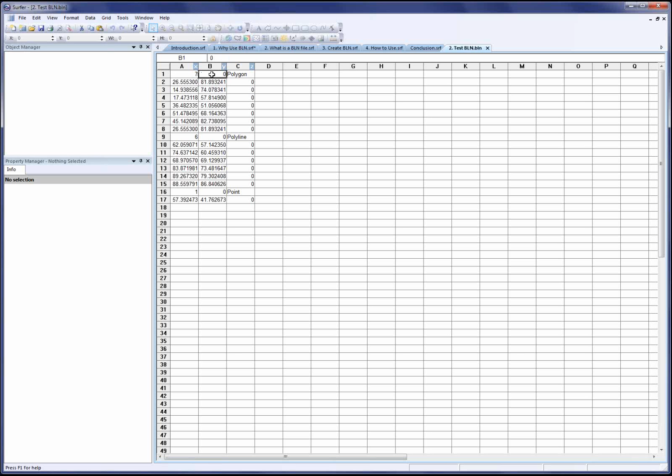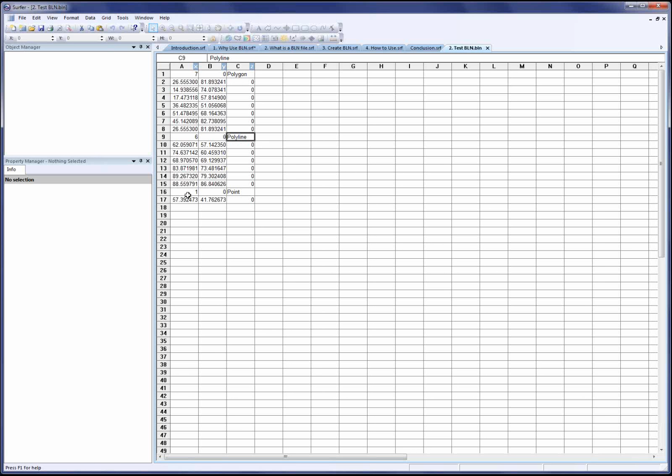The blanking flag value I have here is a 0, but because we're not using this as a BLN file for blanking, it doesn't really matter. And like I said, I put the object type as the attribute value. Right after the last row of the polygon comes the header row for the next object. In this case, it's a polyline. There are 6 vertices in this polyline, so I have a 6 in the header row, and then I've listed my 6 XY coordinates. The values in column C and in column B in the header are going to be ignored, so I'm just going to leave those alone. And like I said, I put the object type as the attribute value.